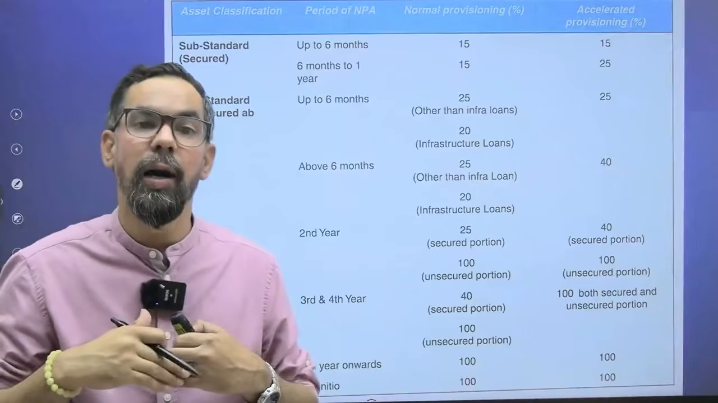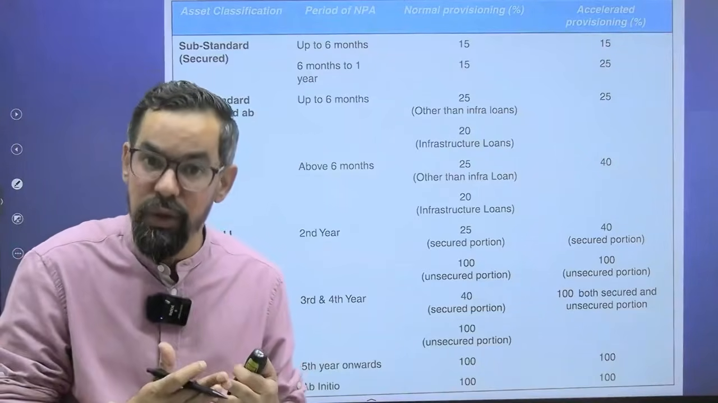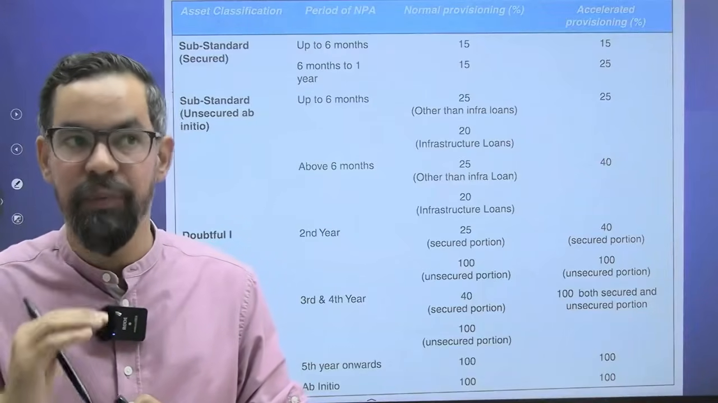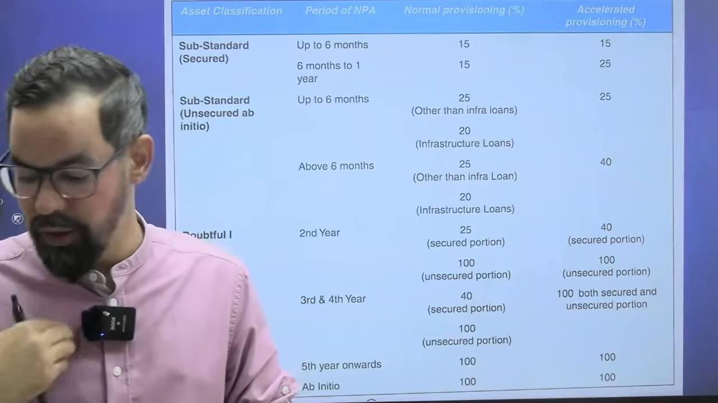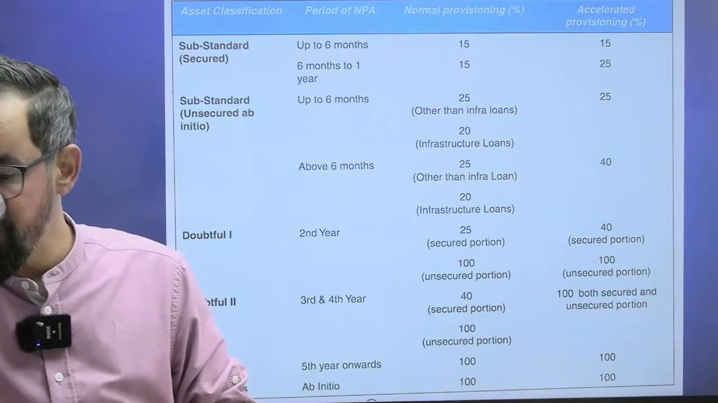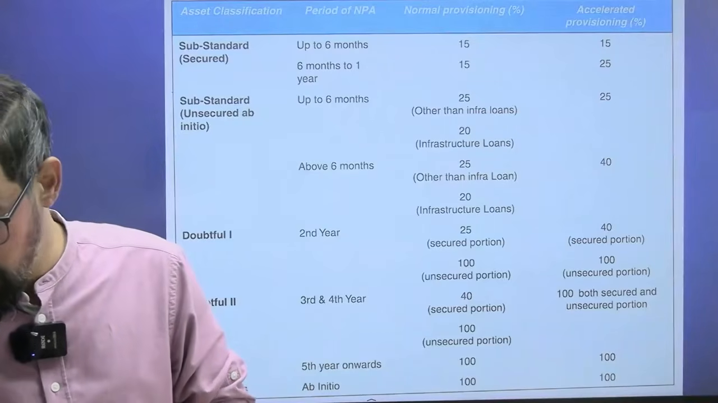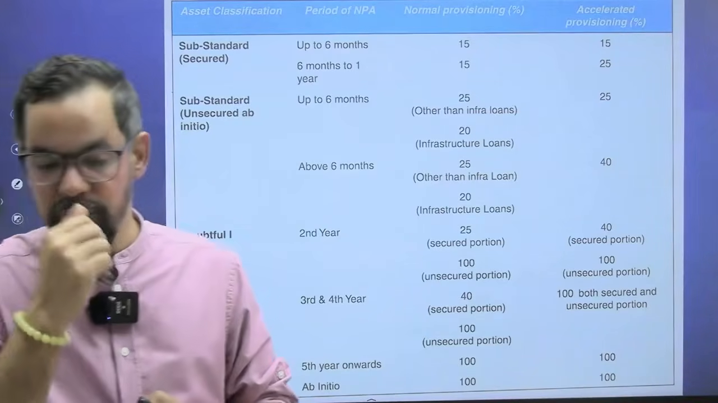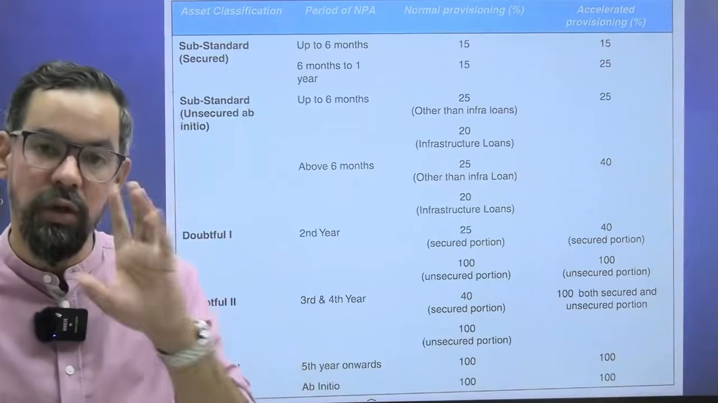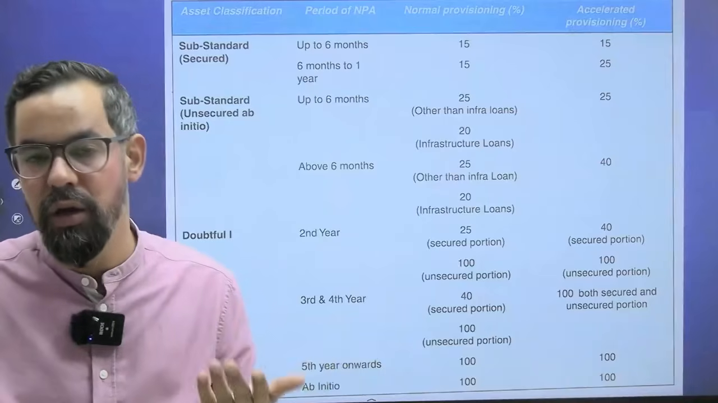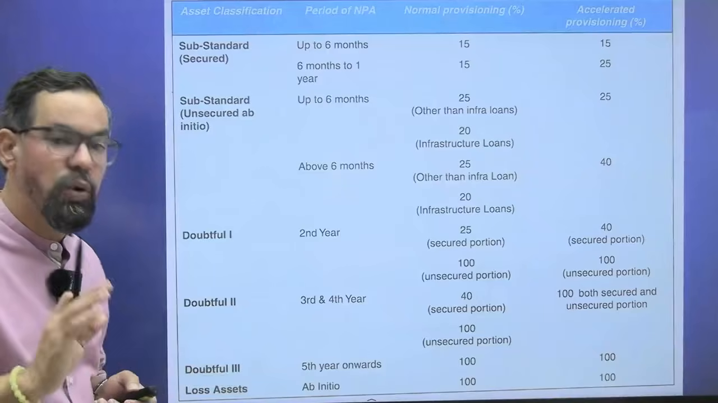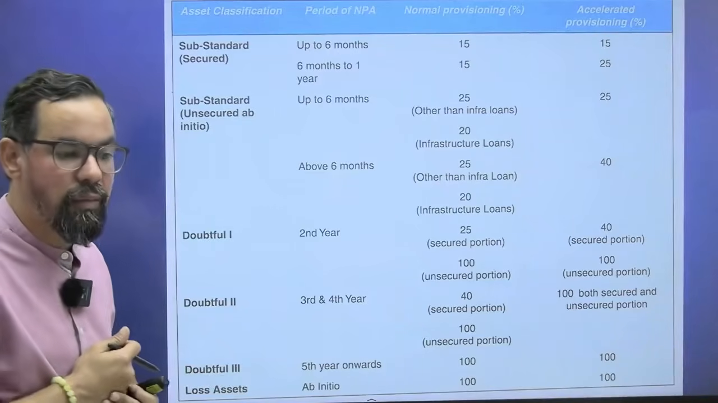For the calculation for the provisioning purpose, we have 3 categories of doubtful asset: doubtful 1, doubtful 2, doubtful 3, and the provisioning for all these 3 categories is 25%, 40%, 100% for the secured portion. For the unsecured portion it becomes 100%, ठीक है। So classification, provisioning, we have to do